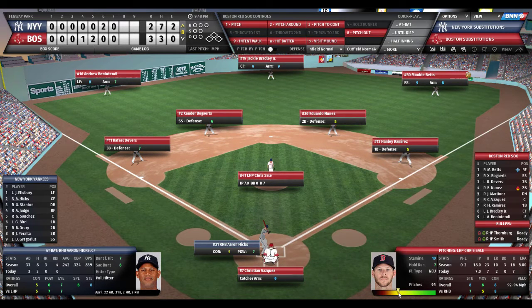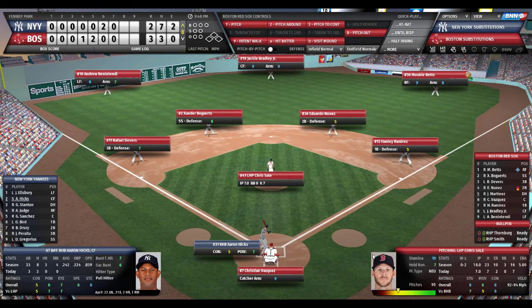Sale still looks okay, but I think we're going to take him out. He's getting to that danger zone, and Aaron Hicks has owned him, 3 for 3, so that will be the day for Chris Sale. And Sale's final numbers: 7 innings, 7 hits, 2 earned runs, the 2-run homer by Giancarlo Stanton. And he walked none, struck out 7.